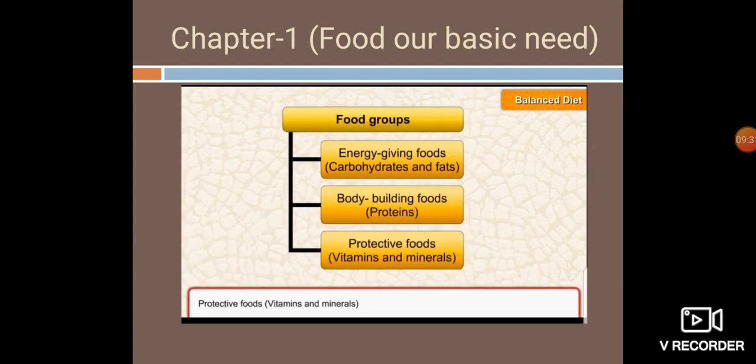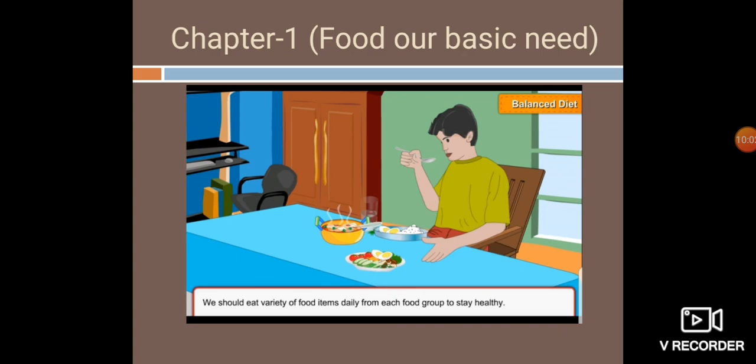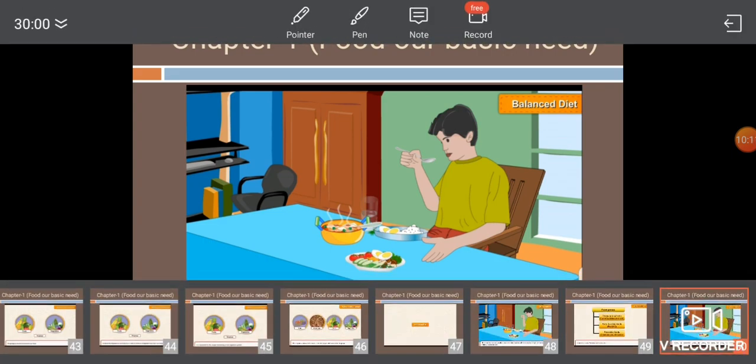Now, on the basis of different functions, we have categorized our nutrients into different food groups. First one is energy giving food, carbohydrates and fats. Both of these nutrients are energy giving foods. Second, bodybuilding foods. Proteins is the nutrient which is a bodybuilding food. Third category is protective food. Vitamins and minerals are protective food. We should eat a variety of food items daily from each food group to stay healthy.